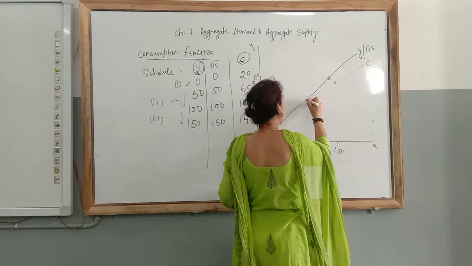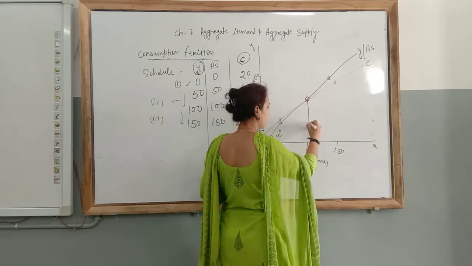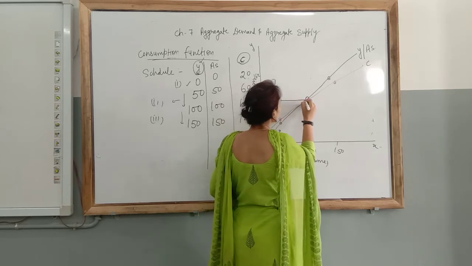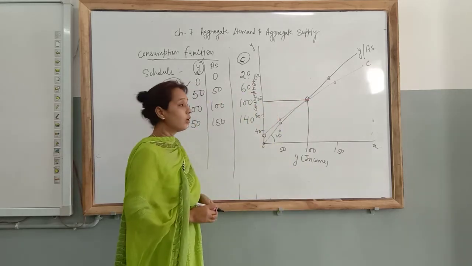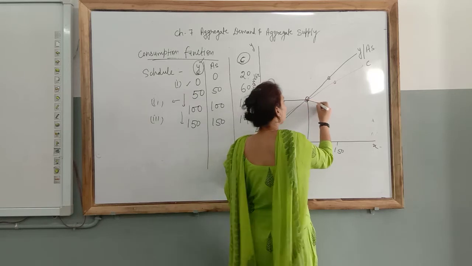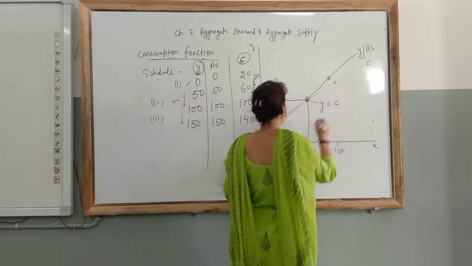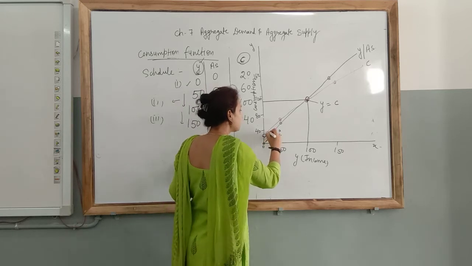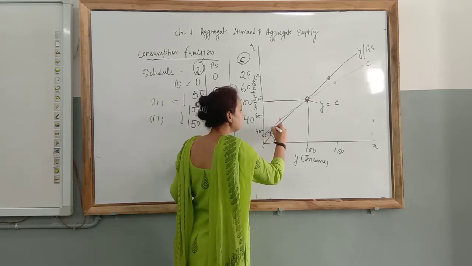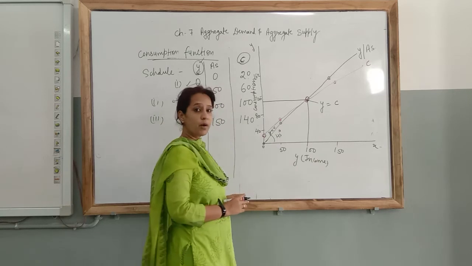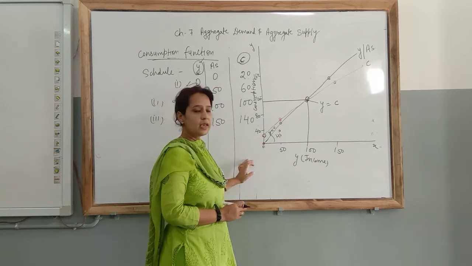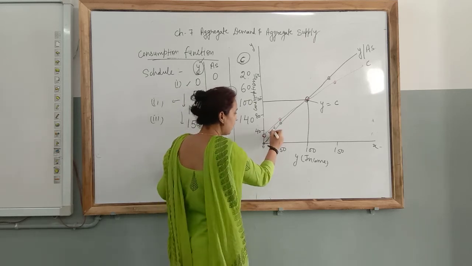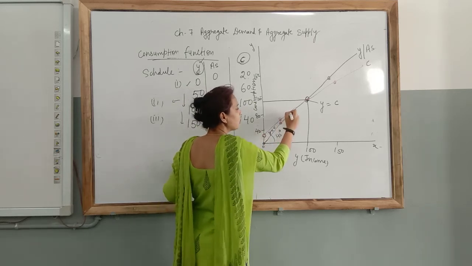You can see very easily here the point E, or you can say anywhere where they meet each other, Y equal to C. This point is known as Y equal to C. Before that, you can see Y is less than C. It means the amount that is known as dis-saving, because income is lower and consumption is higher.